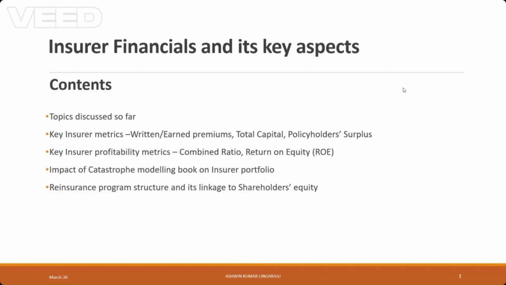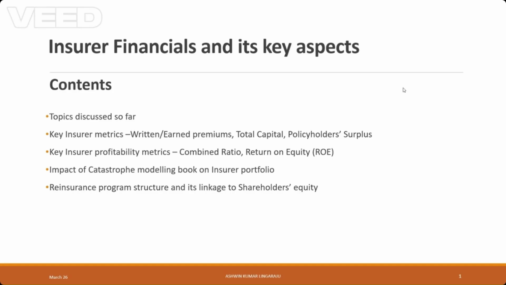Today's topic of discussion is insurer financials and its key aspects. As part of the discussion, we will touch base on the topics discussed in the past. We will understand the various types of premium, total capital and net worth. We will discuss the key insurer profitability metrics such as combined ratio and return on equity.